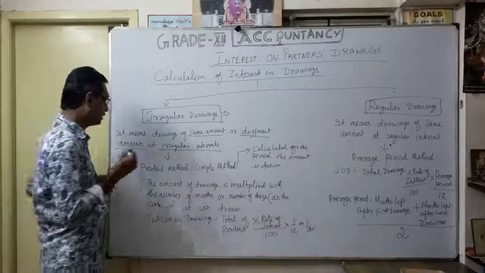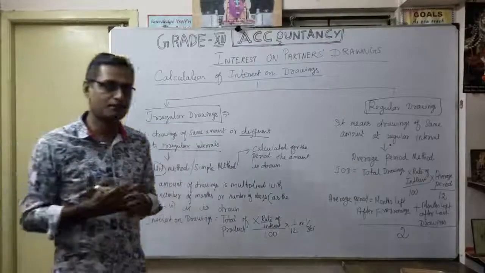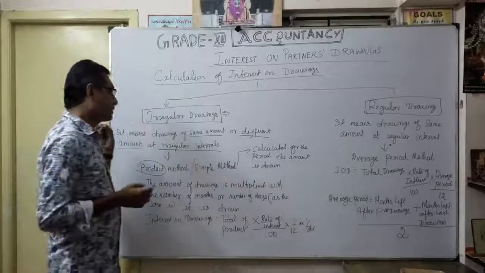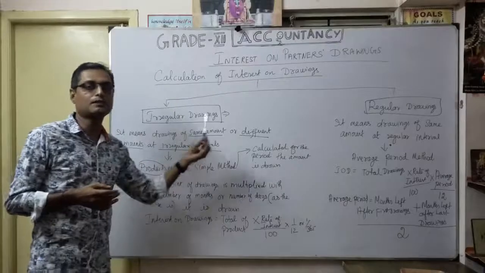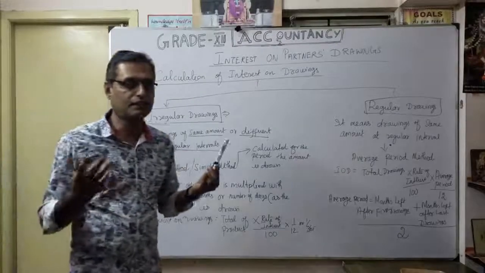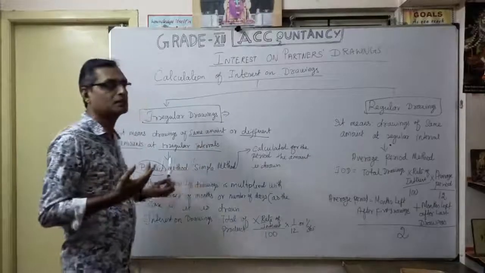That's why it is called the product method. You will see it now with an illustration. Understood? So for irregular drawings, the amount may be the same or different, but withdrawn at irregular intervals, and they can follow the simple method or the product method.